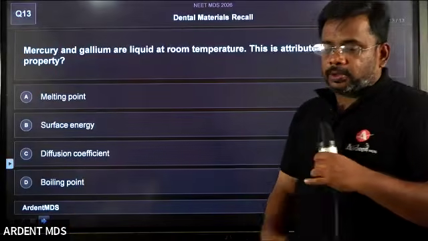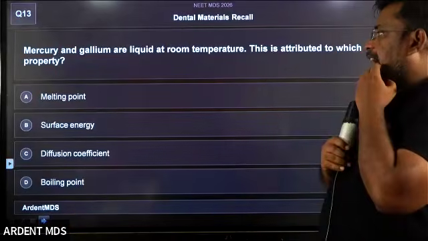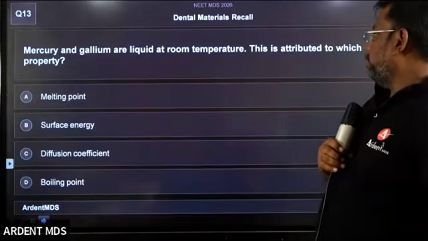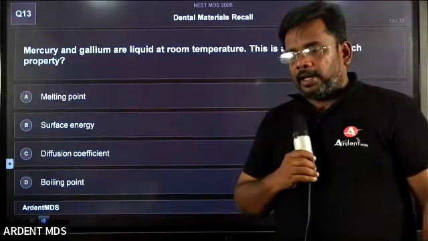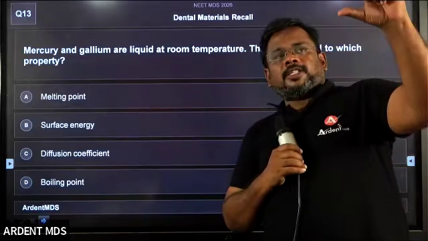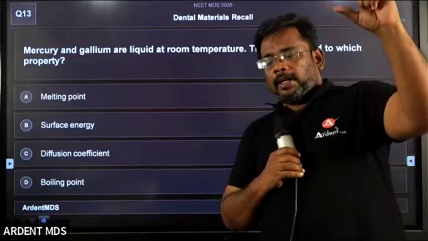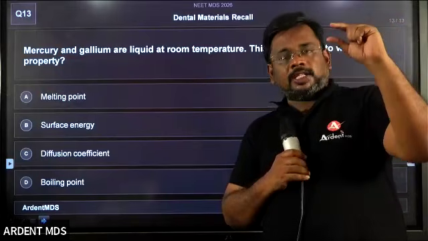Very, very easy question again. Mercury and gallium are both liquid at room temperature. This is attributed to which property? Obviously, if we take mercury, it is present as a liquid at room temperature because the melting temperature is low. That is why it is a liquid.